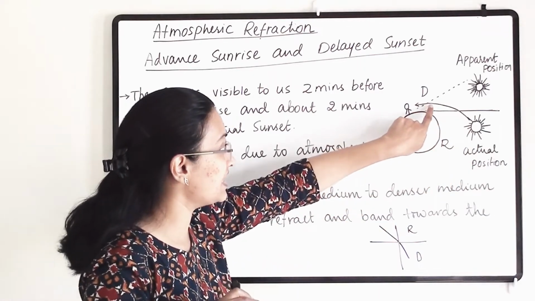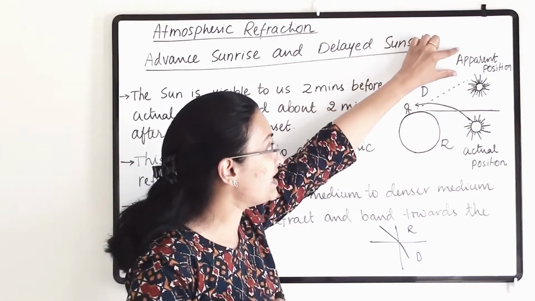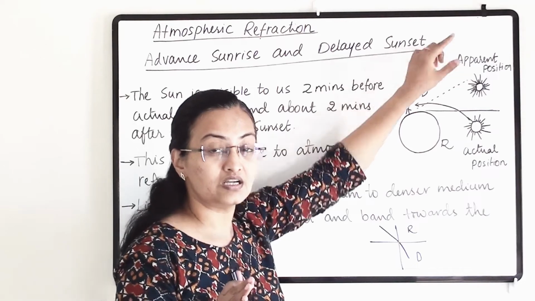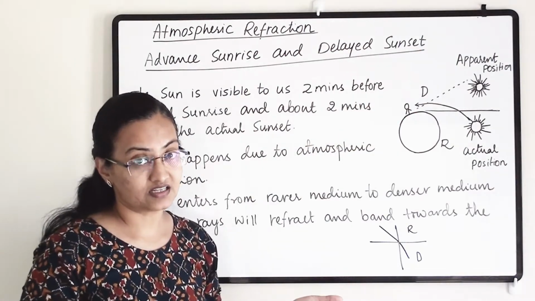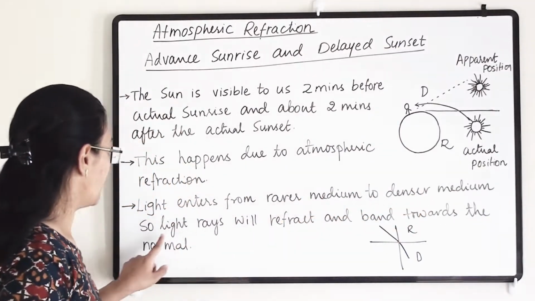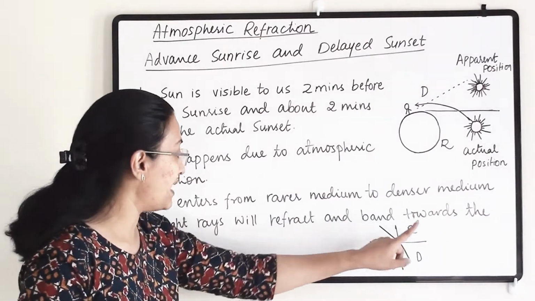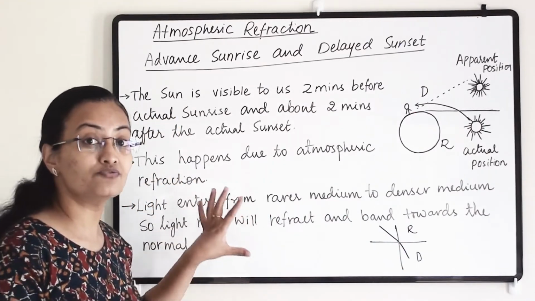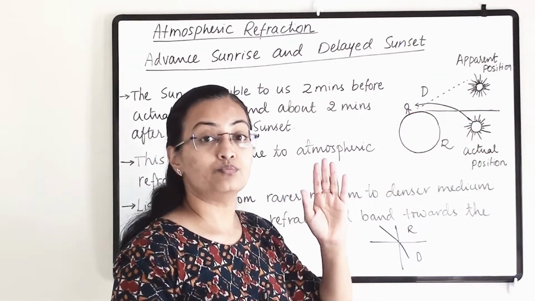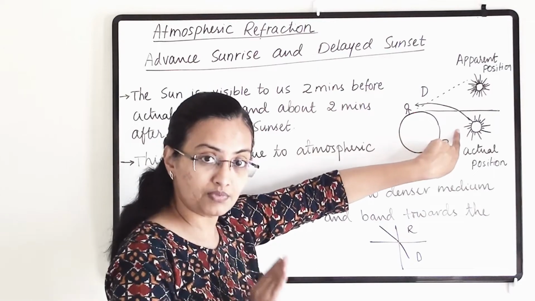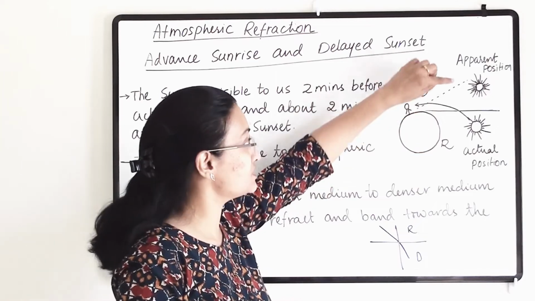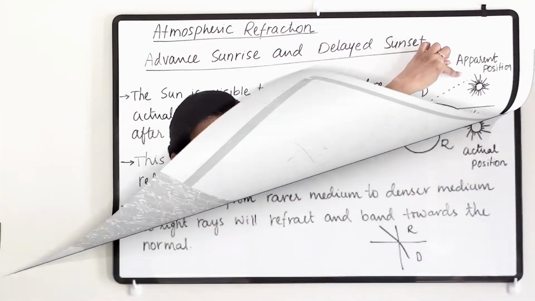But due to atmospheric refraction, we will be able to see it here, at the apparent position. Light enters from a rarer medium to a denser medium, so the light rays refract and bend towards the normal. The reason remains the same for both sunrise and sunset, because in both situations the sun remains below the horizon, the light rays bend towards the normal, and we see the apparent position over here.